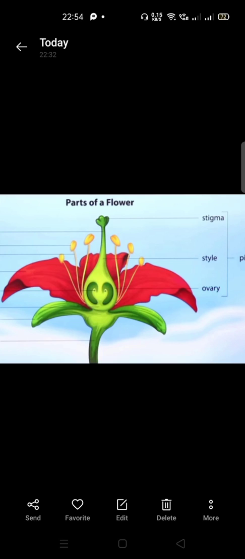From down we are starting. After it you can see the one part of the flower which is a sepal-like structure. That sepal-like structure is the lowermost part of a flower, lowermost.